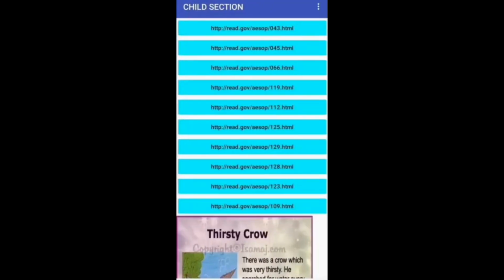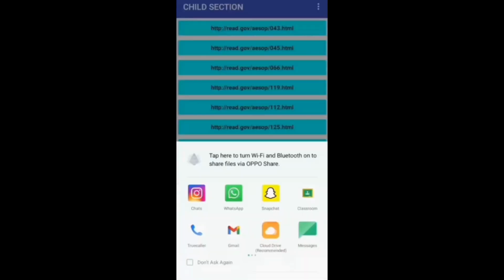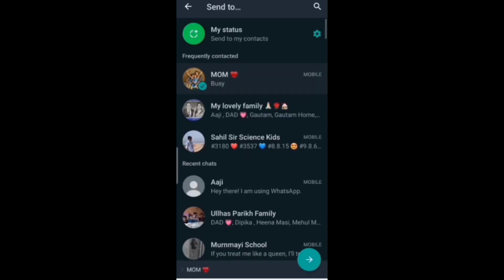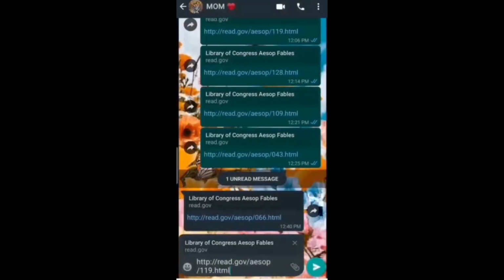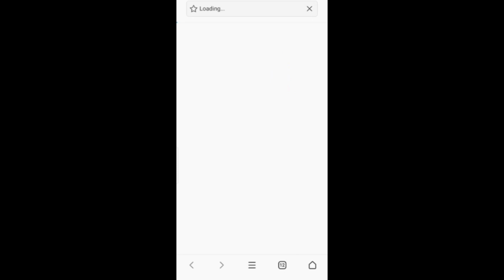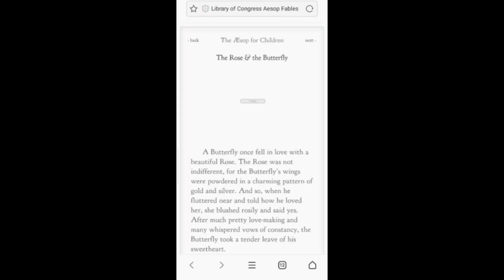Firstly, in the child section, there are many links which can be shared through various applications. If I click on any link, it will ask for the sharing option. Currently I'll share to WhatsApp, and after clicking on the application and selecting one of my contacts, I will share it. After that I have to open the link which I shared. After that, it will open the particular story the link contains.